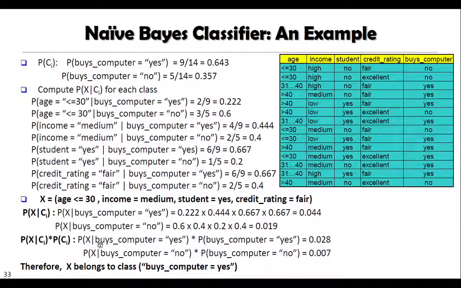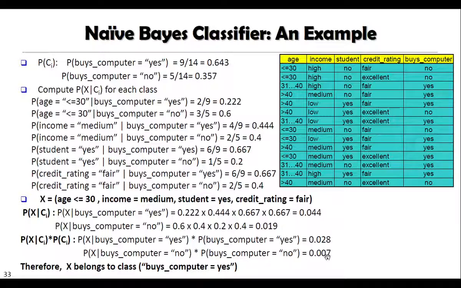Probability of X, where we know that buys computer is equal to yes, into probability of buys computer is equal to yes, that is 0.044 into 0.643. The answer will be 0.028. This is the total probability that for this particular X, that particular customer will buy the computer. Similarly we calculate the conditional probability of X provided that it will not buy computer, into probability of buys computer is equal to no, that is 0.007.